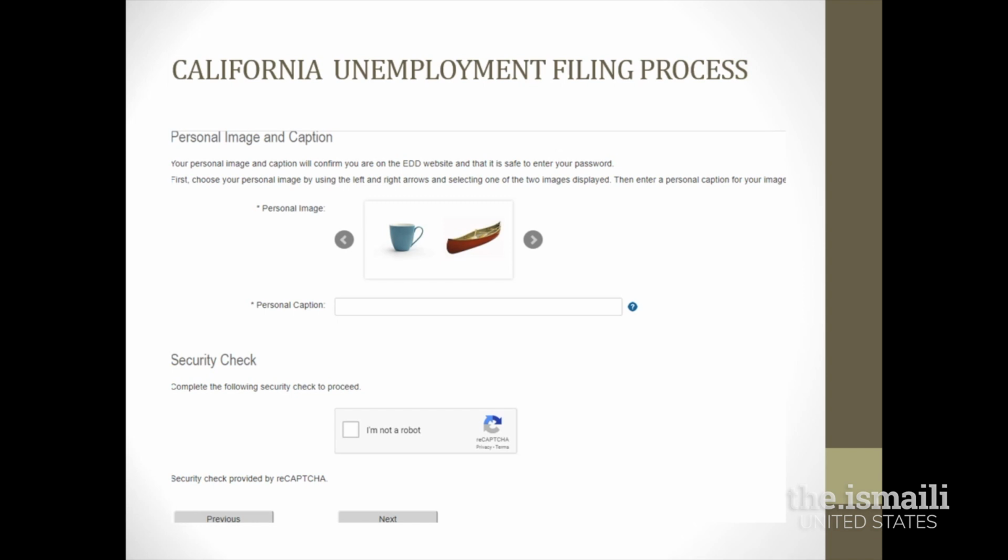Once you have successfully created this account, you will receive a link to activate your account. It is imperative that you click on this link within 48 hours of receiving it. Otherwise, it will be deactivated and you will have to request it again. Your link may have landed in your junk folder, so if you don't find it in your inbox, please check there. Once you have activated your link, now your online process is complete.